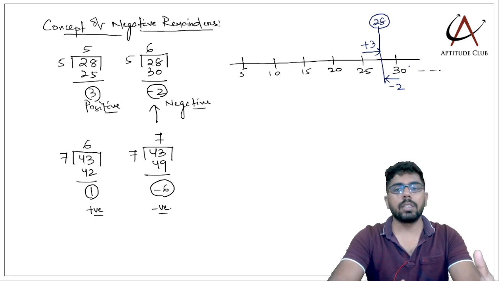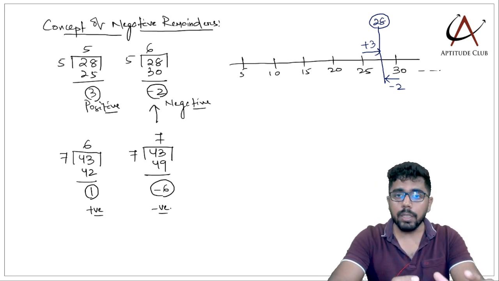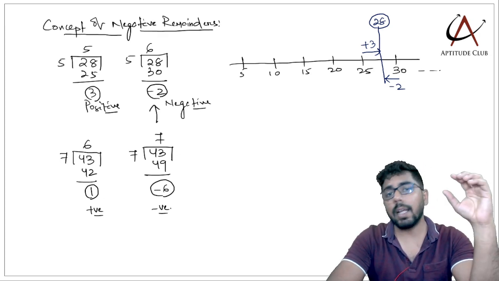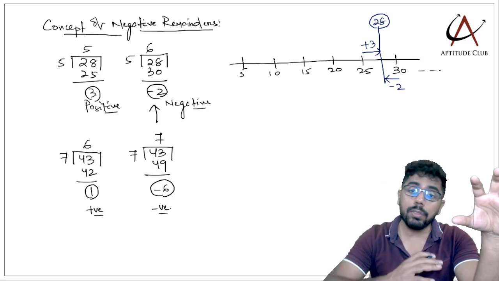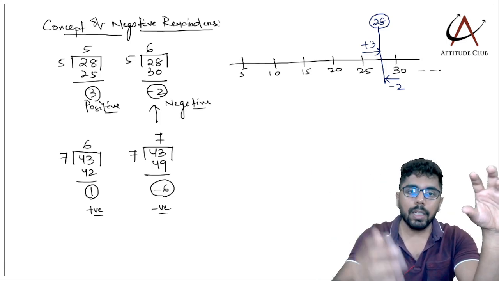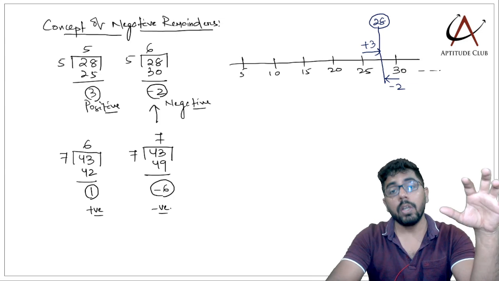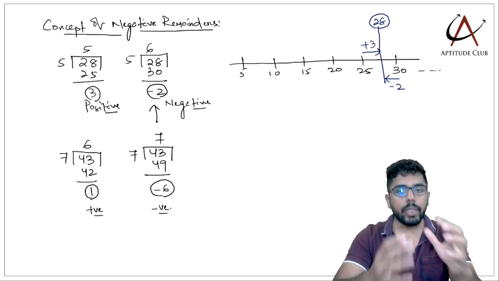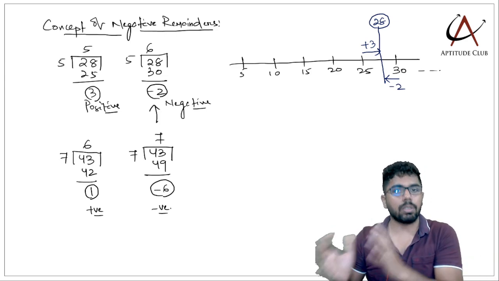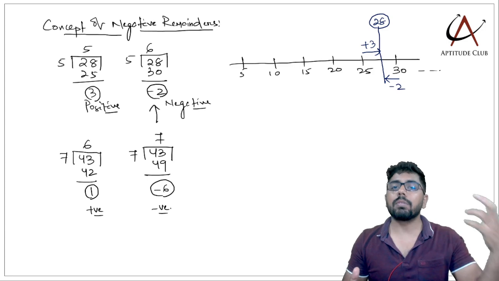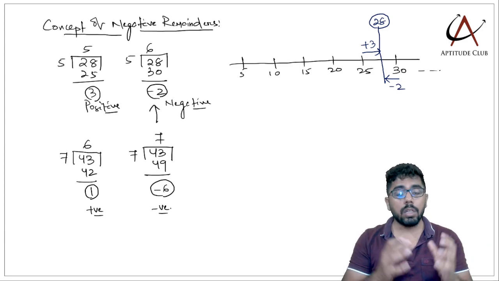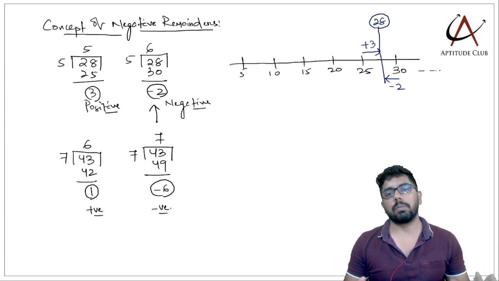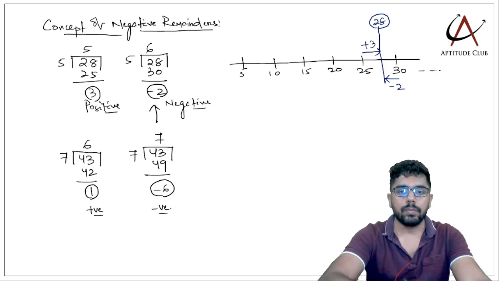Another way to put it is, while I am dividing 28 by 5, I can subtract 5 times from 28 and I'll be left with 3. If I subtract one more time, then I'll be left with -2. Or had there been 2 more, I could have subtracted one more time. If 28 had 2 extra, it would become 30, and I could have subtracted one more time. Whatever you don't have is the negative remainder, whatever extra you have is the positive remainder. That is how we put it.